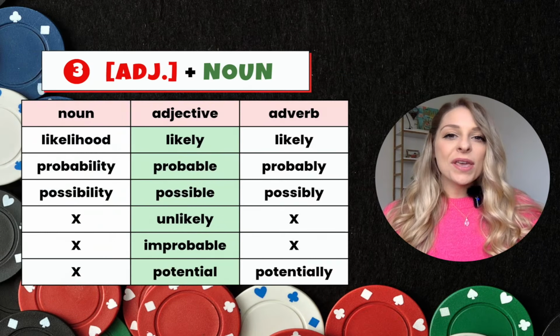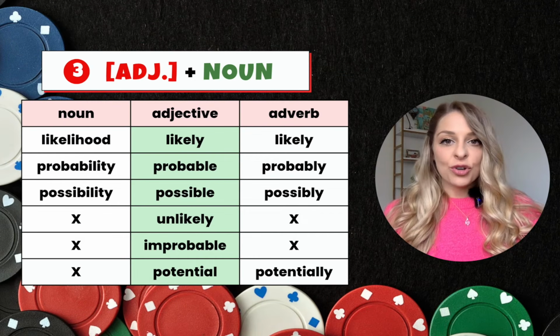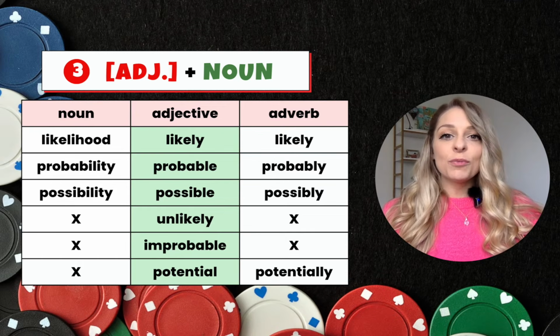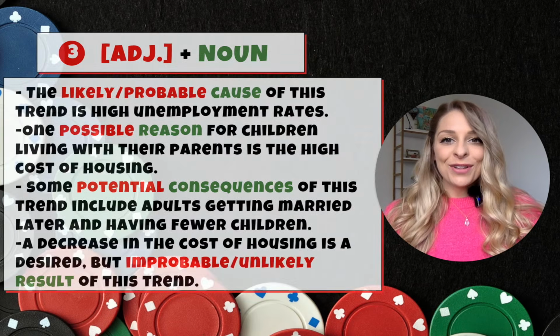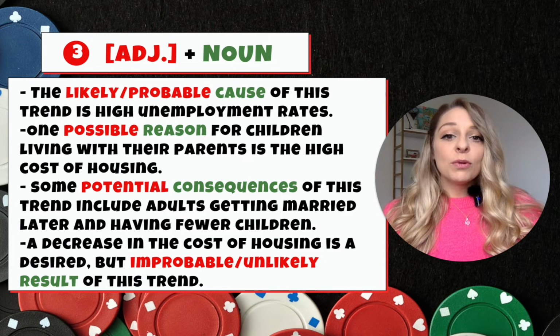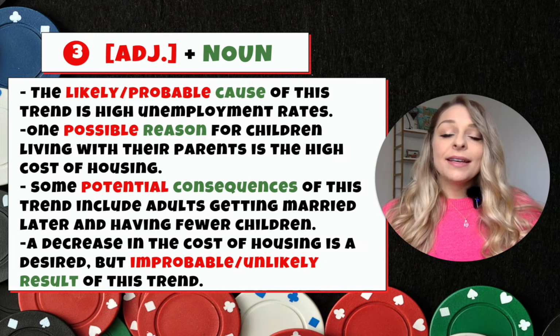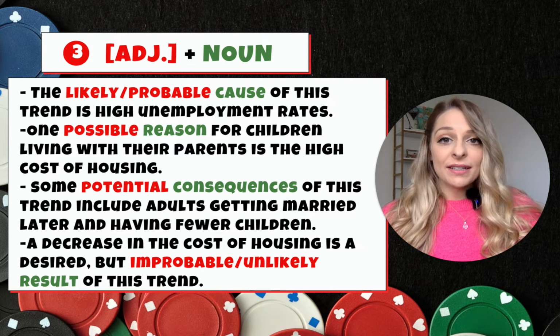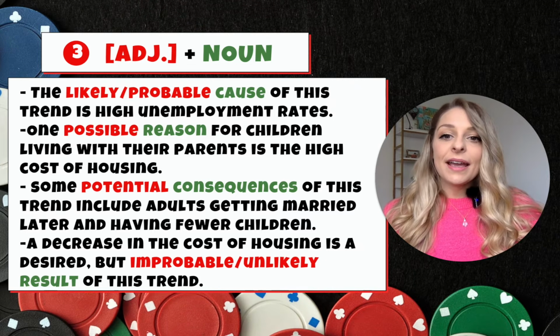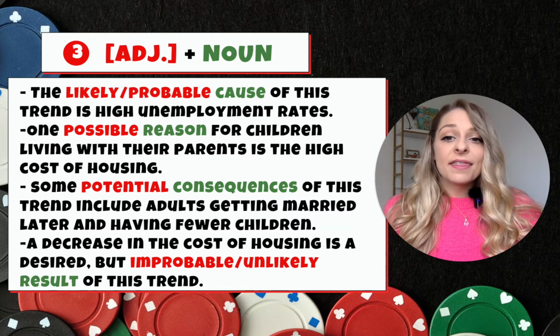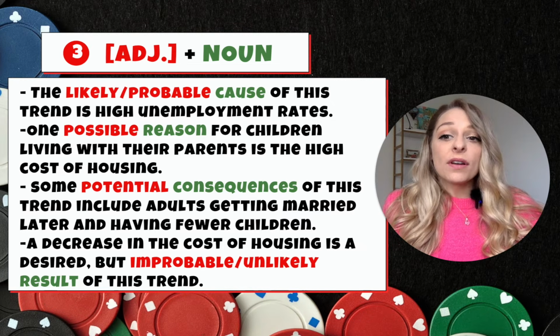Now, staying with our adjectives, we have grammar construction number 3, adjective plus noun, and we can use all of these adjectives in this way. So let's take a look. The likely or probable cause of this trend is high unemployment rate. So here I am using likely and probable to suggest that this is likely the reason or the cause behind the trend.